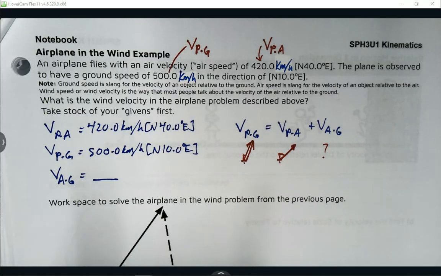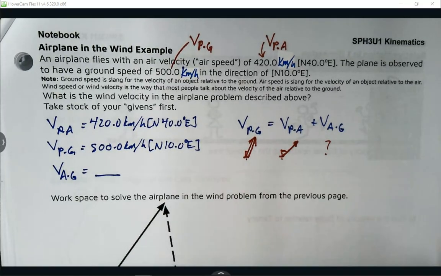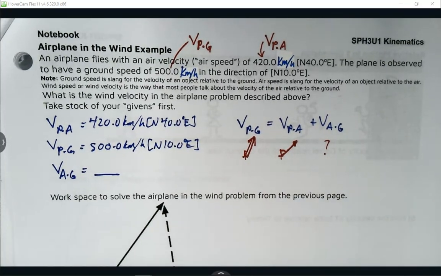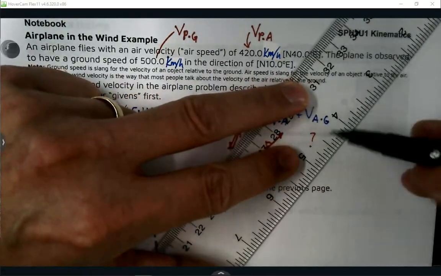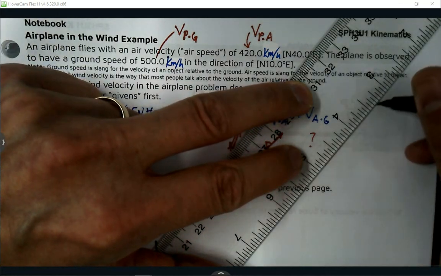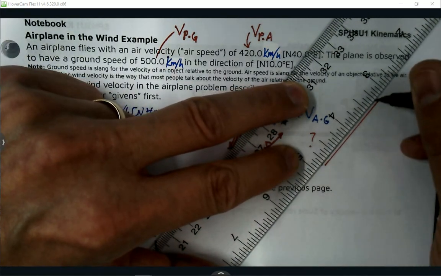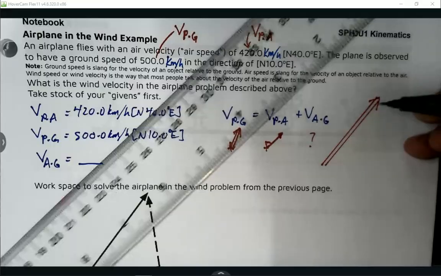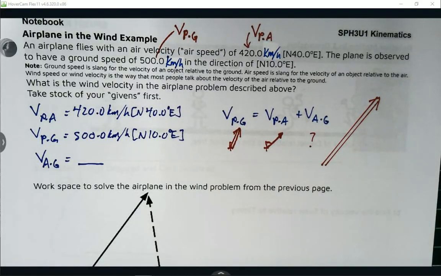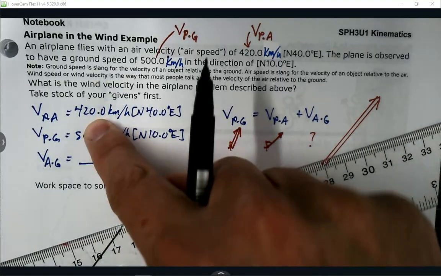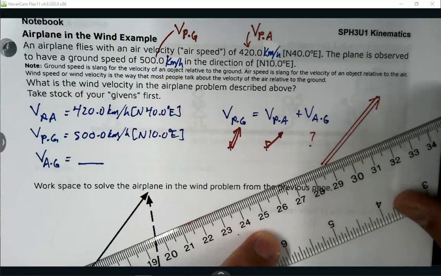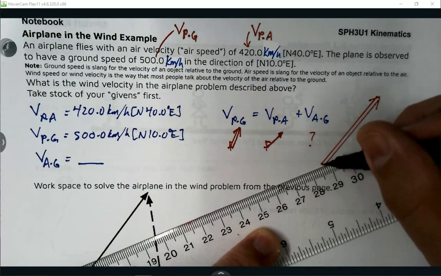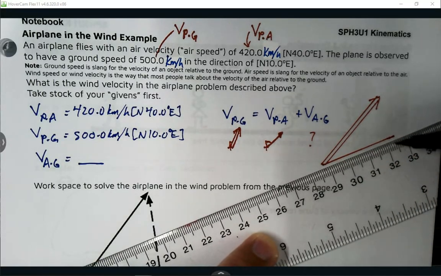Now, the nice thing is I have the resultant, so maybe I'll pull out my ruler. If I'm sketching this, I know that my resultant, my double bolded vector, is going off like this. Maybe I didn't quite get the angle right. But I also know that this shorter vector is going off a little bit more to the east, something like this.